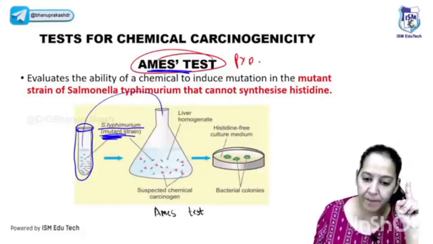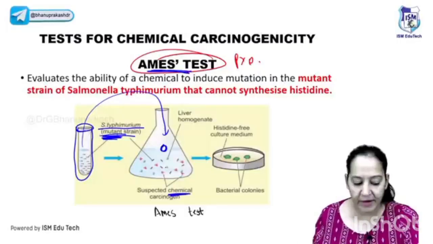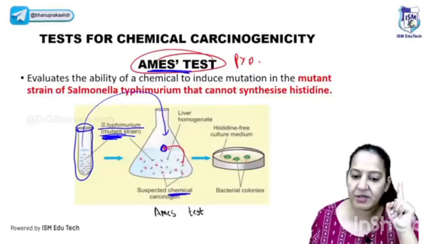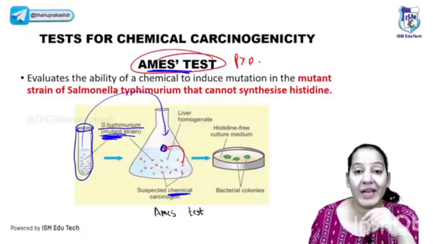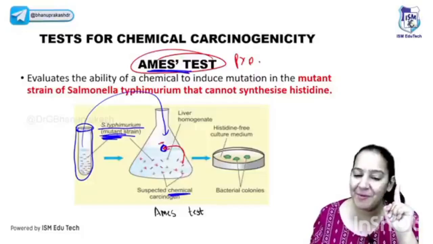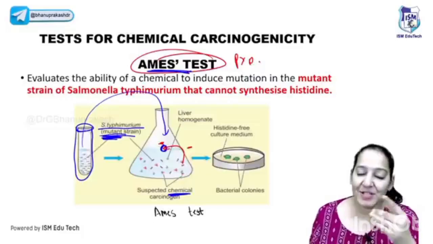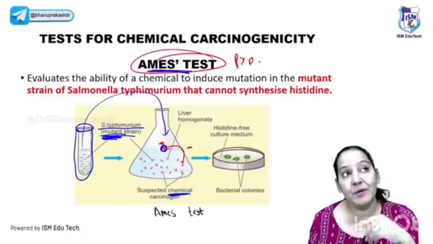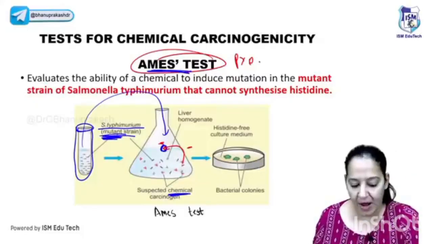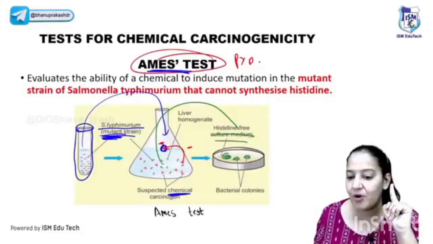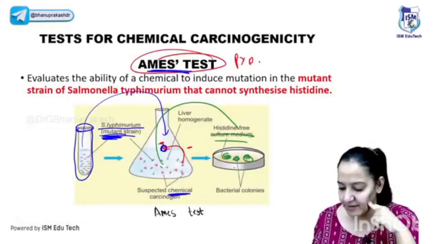Now you put 1 drop of this bacterial suspension and mix it with the chemicals in a jar, right? Now, if the chemical is carcinogenic, the chemical will cause mutation in this bacteria. But you will say, ma'am, it's already mutated. So basically, they will reverse the mutation. You got my point? The bacteria is already mutated, and the chemical will cause the mutation. So, you know, minus into minus is plus in mathematics. So basically, the mutation will reverse. It will cause mutation over mutation to reverse the mutation. I mean to say, now if you try to grow this bacteria on histidine-free media, the bacterial colonies can be seen. This only occurs when the mutation is reversed. Say yes. Can we go ahead? Okay.